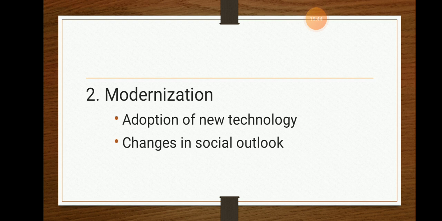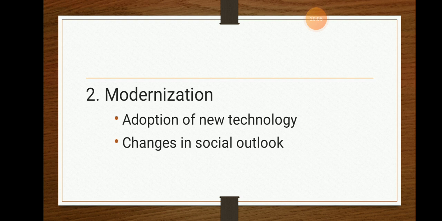Now what does this social outlook mean? I'll give a small example. Earlier there was child labor, earlier there was child marriage. Now there are slight changes in this system, in child labor and child marriage. So the earlier people are changing, their mindset is changing.